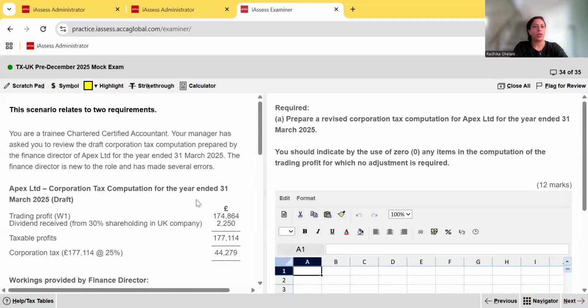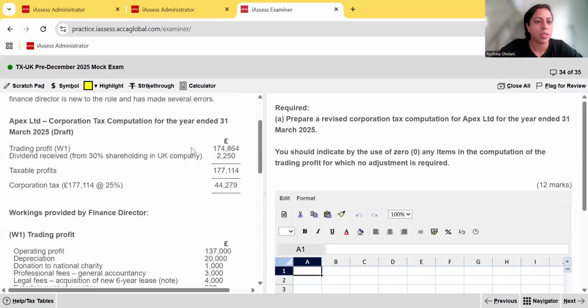We are now on the question of, what is this? Apex Limited. Apex Limited has told us, Part A says, prepare a revised corporation tax computation for Apex Limited for the year ended March 2025. You should indicate by the use of 0 as usual any items in the computation of trading profit for which no adjustment is required, and that's 12 marks, okay? So coming to the scenario, you're a trainee chartered certified accountant, and your manager has asked you to review the draft corporation tax computation prepared by the finance director of Apex for the year ended March 2025. The finance director is new to the role and has made several errors.